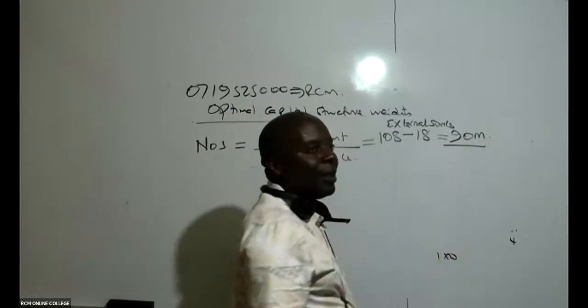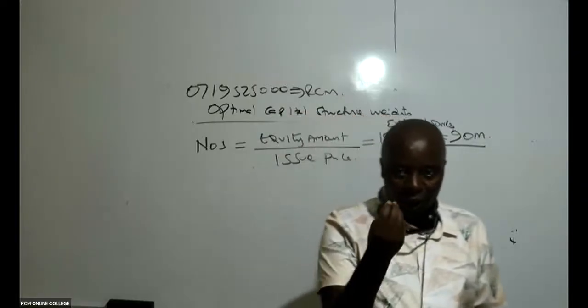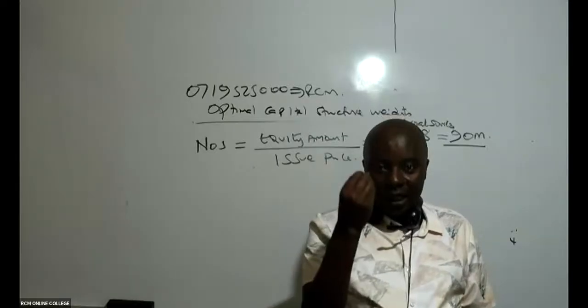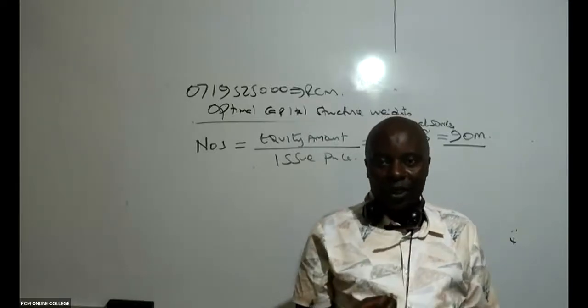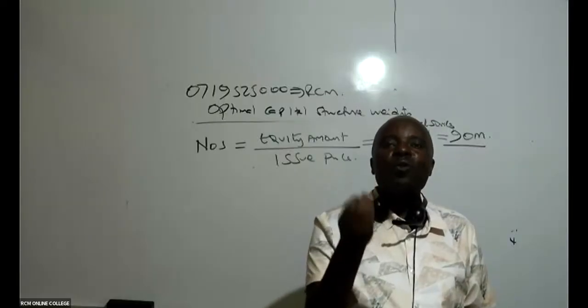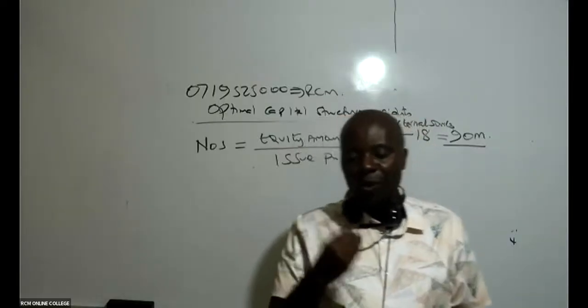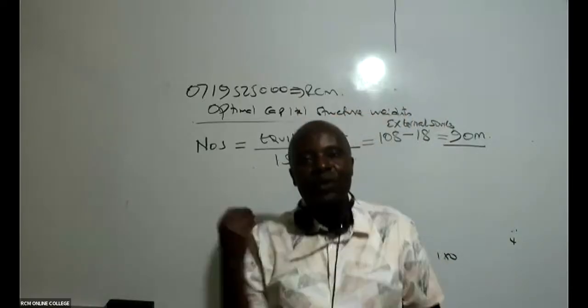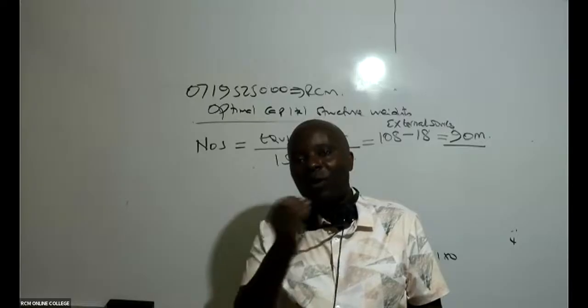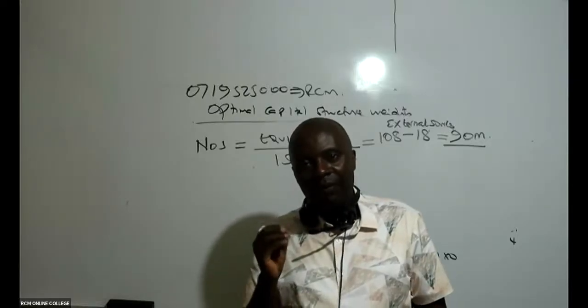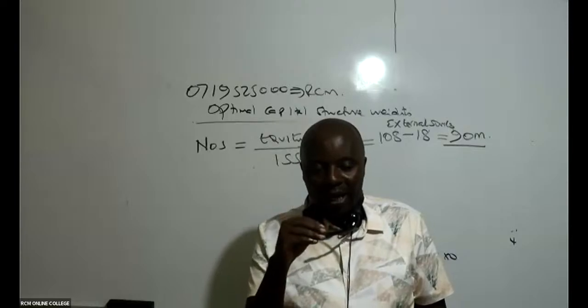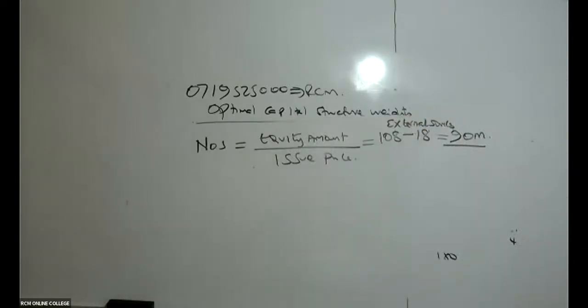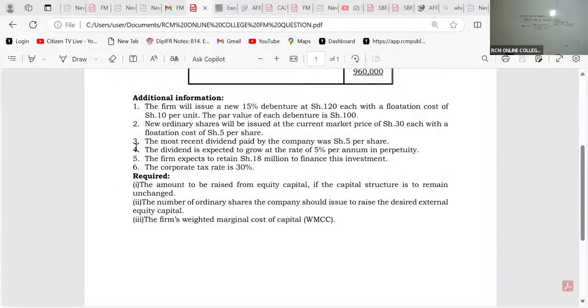Do we know how much we shall be issuing each share at? When we sell a share to help us finance this project, how much will be the issue price? Issue price is the same as selling price. Never work with par value, because you're looking at the money to be collected. So remember what they have told us in this question. Look at note number 2.